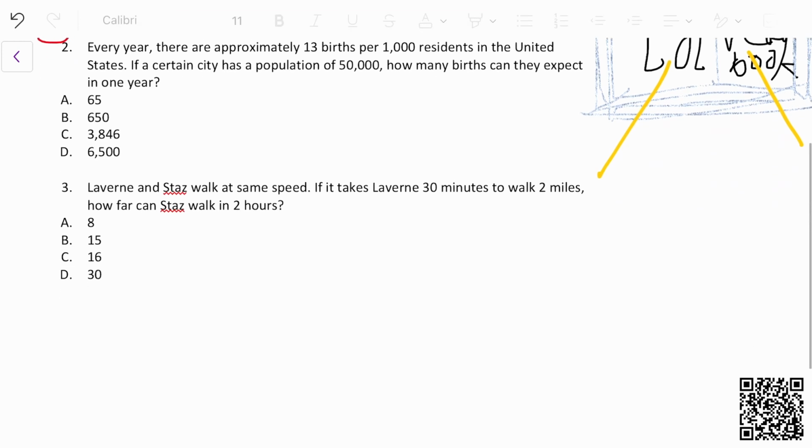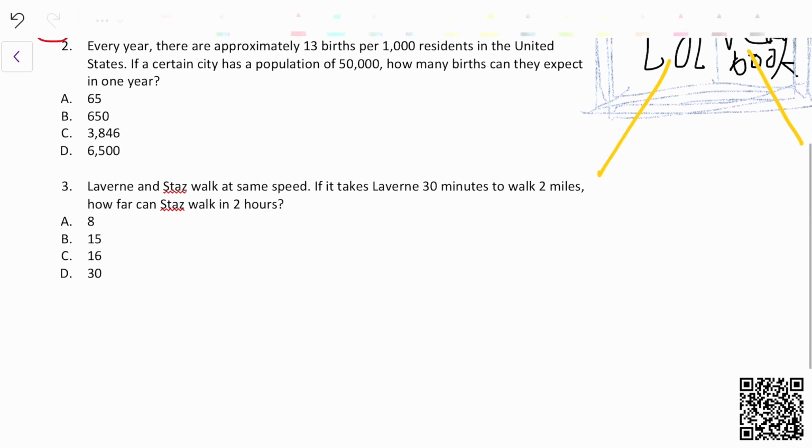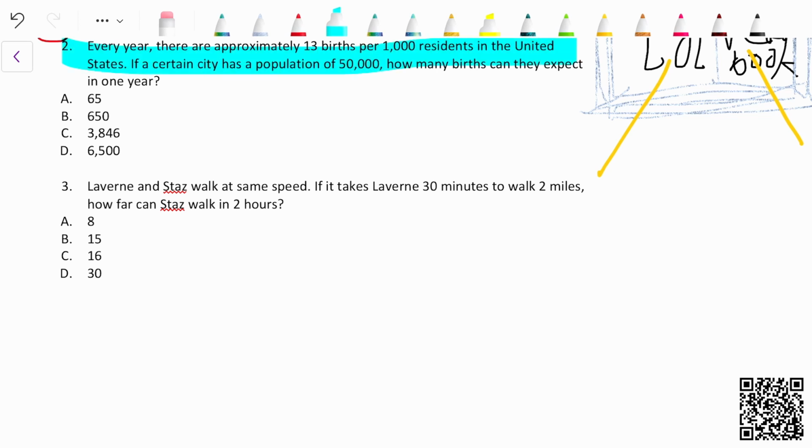All right, moving on to the next question. Every year, there are approximately 13 births per 1,000 residents in the United States. If a certain city has a population of 50,000, how many births can they expect in 1 year?